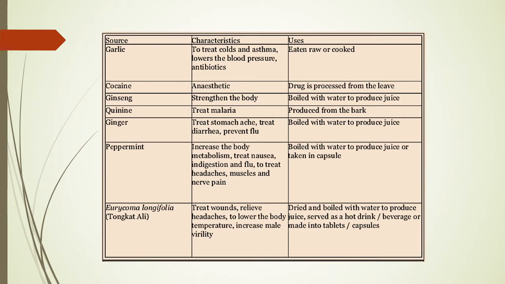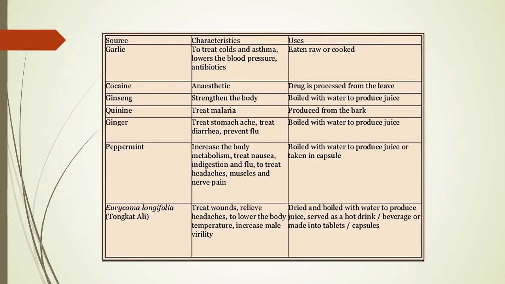Peppermint increases body metabolism, treats nausea, indigestion and flu, and treats headache, muscle and nerve pain. So how is it used? Boil with water to produce juice, or take it in capsule form.